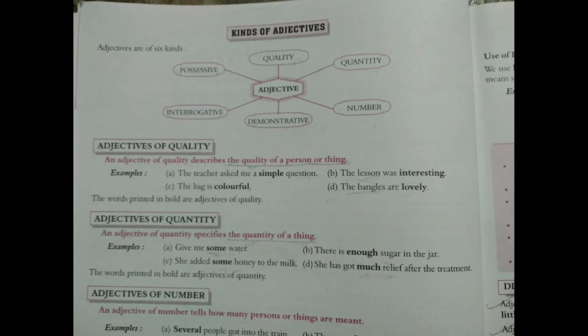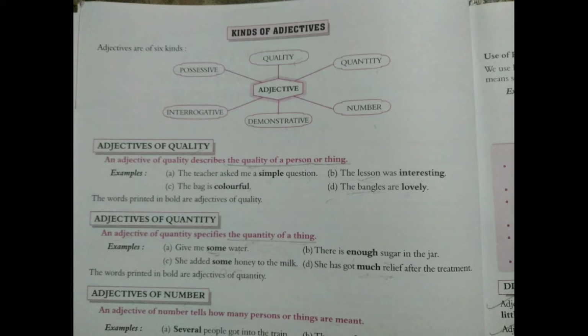C. The bag is colorful. Again, colorful tells us the quality of the bag, which is a noun. Hence, colorful is adjective of quality. Number D. The bangles are lovely. Similarly here, bangles is noun and lovely tells us the quality of bangles. Hence, lovely is adjective of quality.